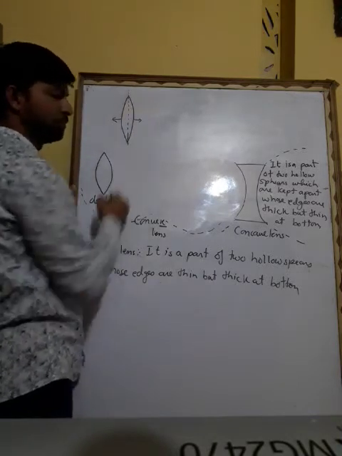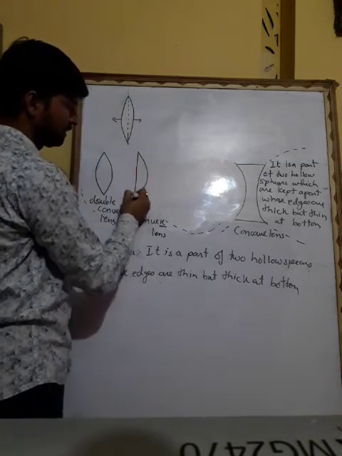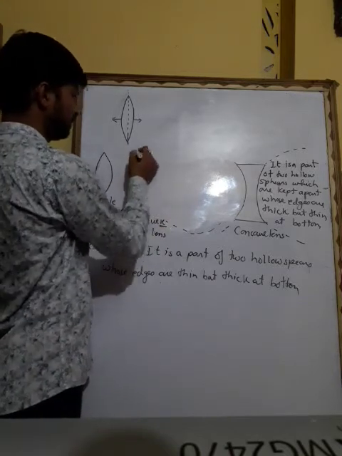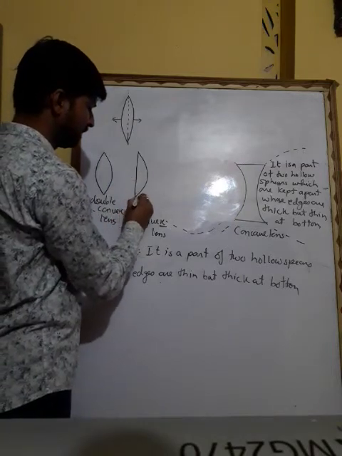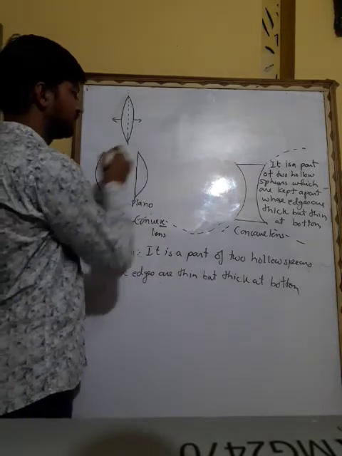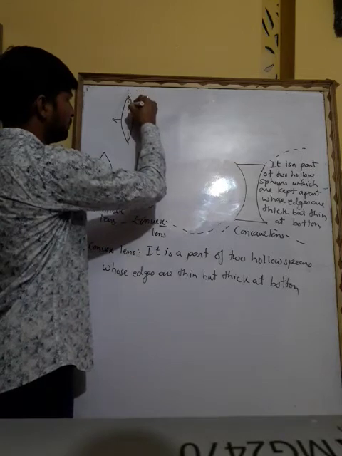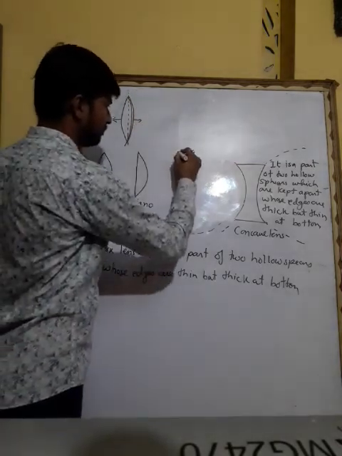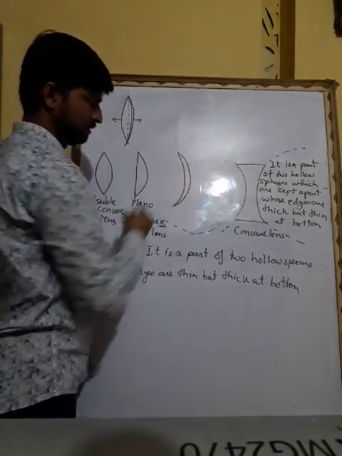If you cut it from the middle, you will get it like this. One side is plain and the other side is bulged out. Since one is plane and another is convex, it is called a plano convex lens. Third, if you cut it more, by half, like this, it looks like a moon.